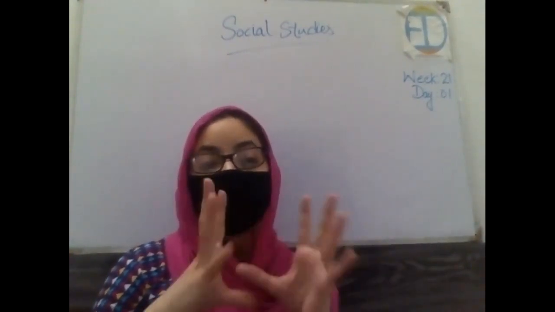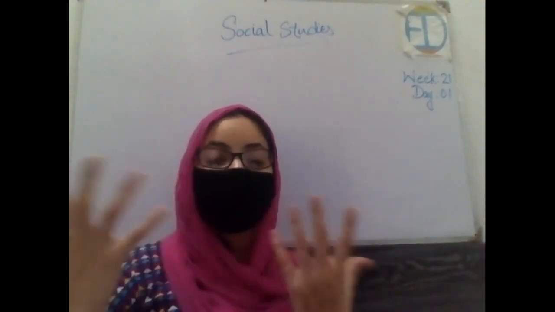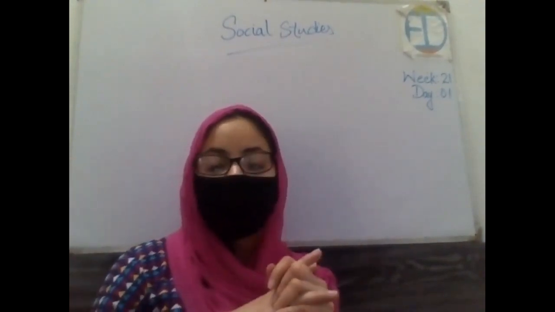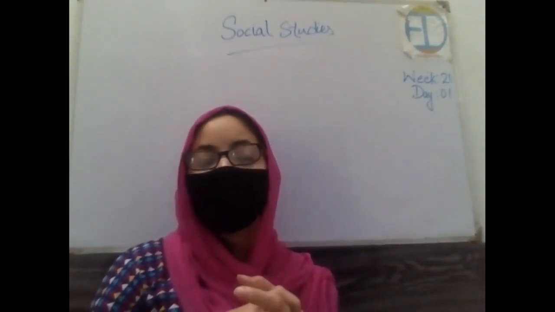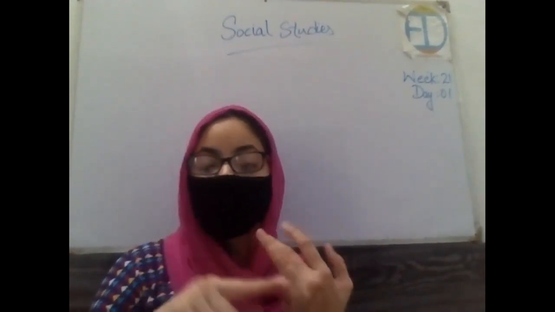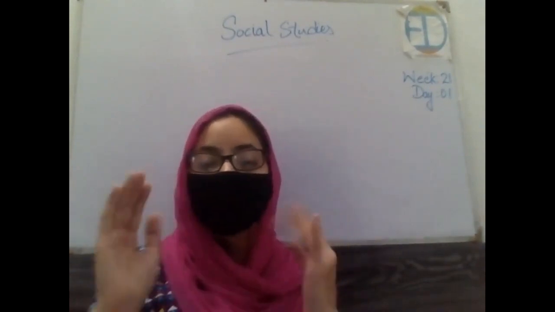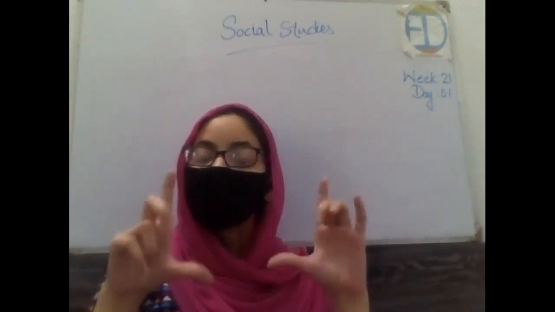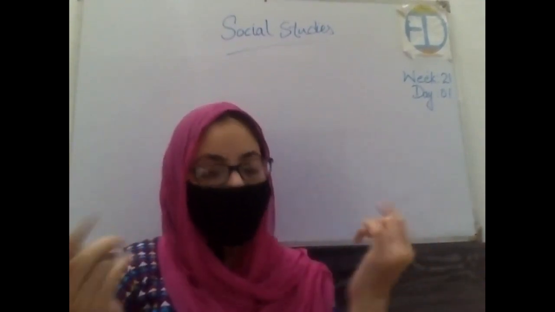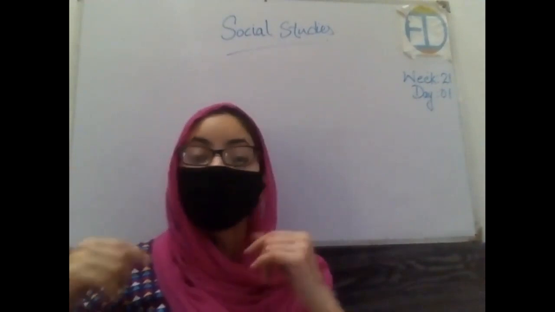Got it? Now let's first discuss the importance of this topic, why we are starting this. When you talk about different objects, you see that every object has different views. Let's say if we talk about a house, it has different views. When you take a picture from the top, the house will look different. When you take a picture from the front, the view will be different. When you take it from the back, it would be different.